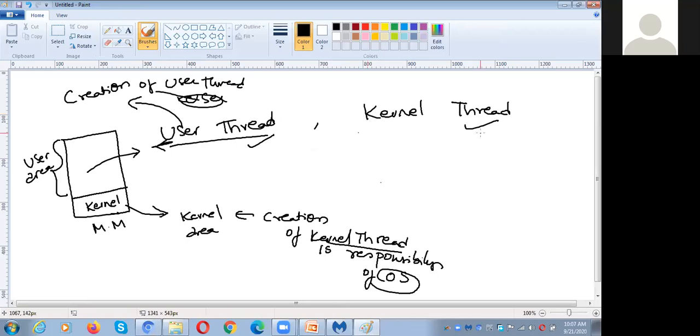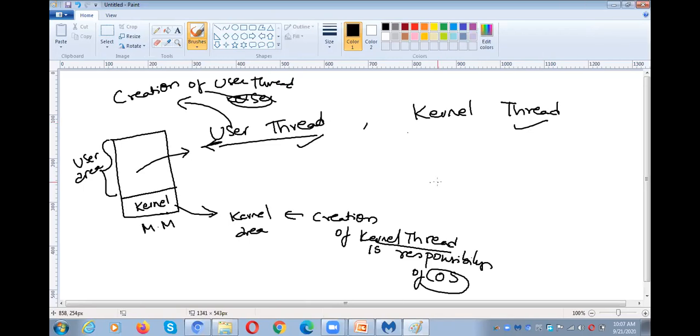The next point you need to understand is the disadvantages of each. What is the advantage of a user thread? The advantage of a user thread is that it is very fast to create and simple to manage. Whereas kernel threads are slow to create. So that is the disadvantage of kernel threads and the advantage of user threads. And next, how many models of a kernel?